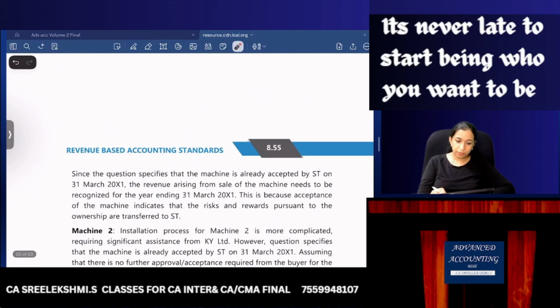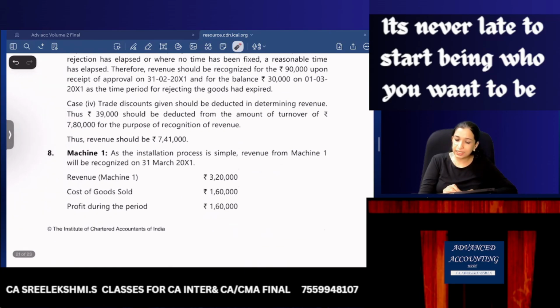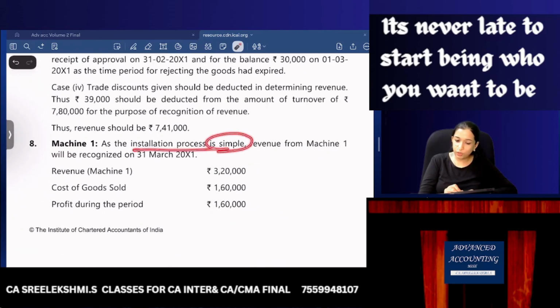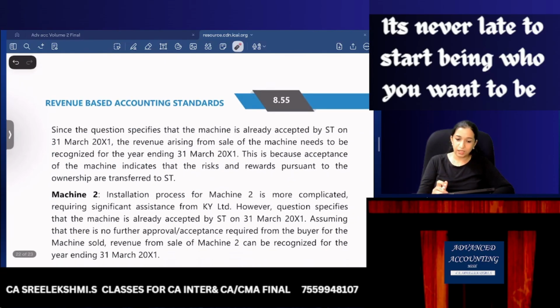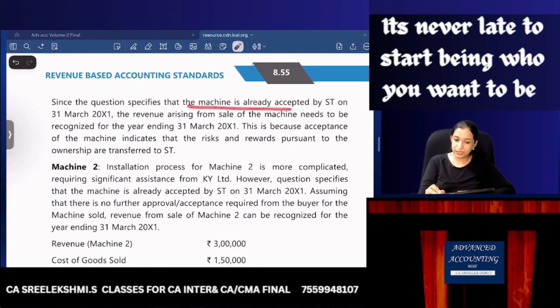Machine 1, as the installation process is simple, revenue will be recognized on 31st March itself. So 3,20,000 revenue, 1,60,000 cost, 1,60,000 profit will be recognized. It is already accepted. The revenue will be recognized on 31st March. Machine 2. The installation process for machine 2 is more complicated, requiring assistance.